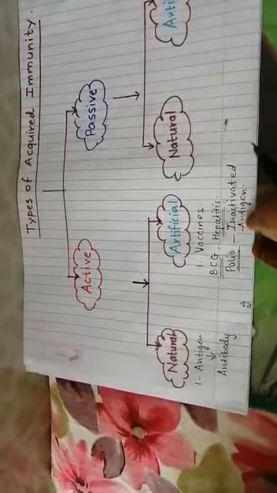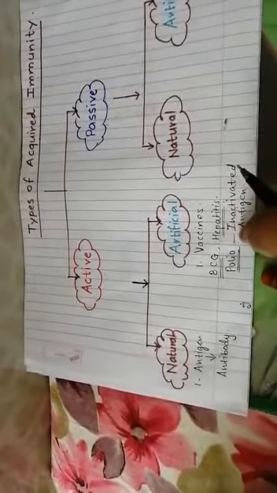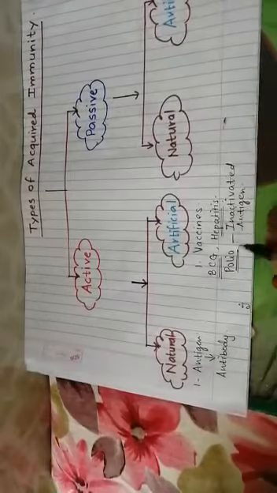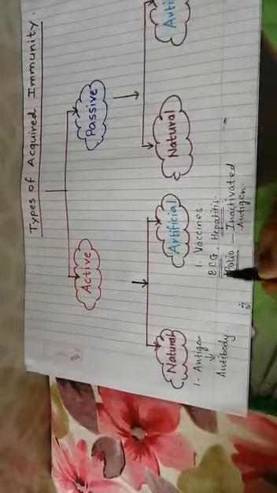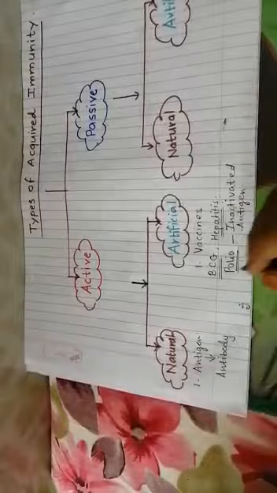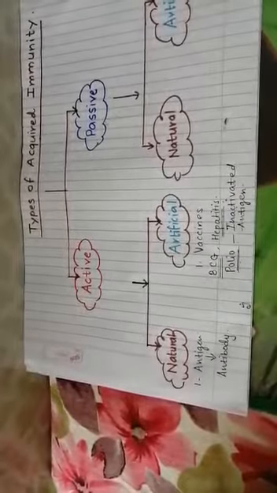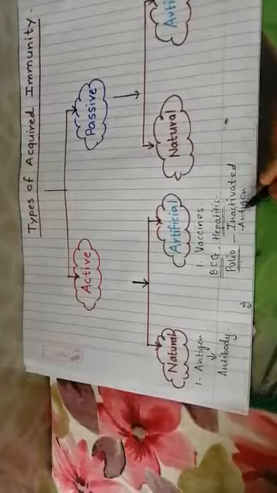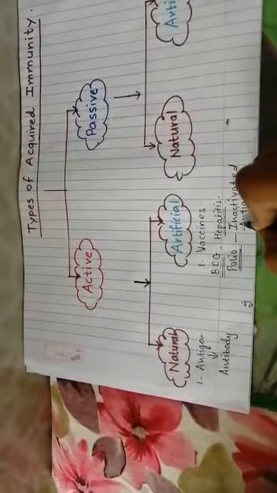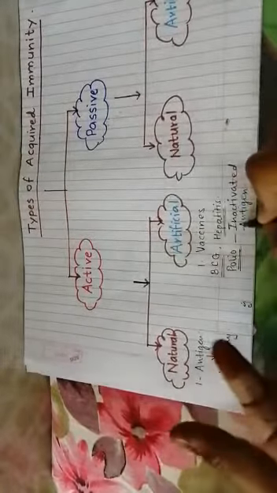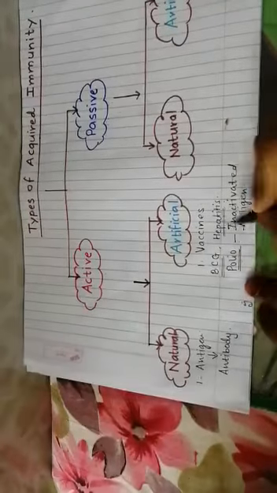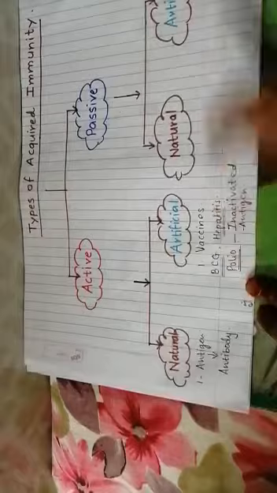It will recognize the structure, it will make the antibody against it, so that next time when a real antigen for hepatitis or polio enters into our body, it has memory. With the help of that memory, our body will fight against that antigen immediately. So the time period will be reduced and we will not suffer with disease. That's why vaccines are very important.